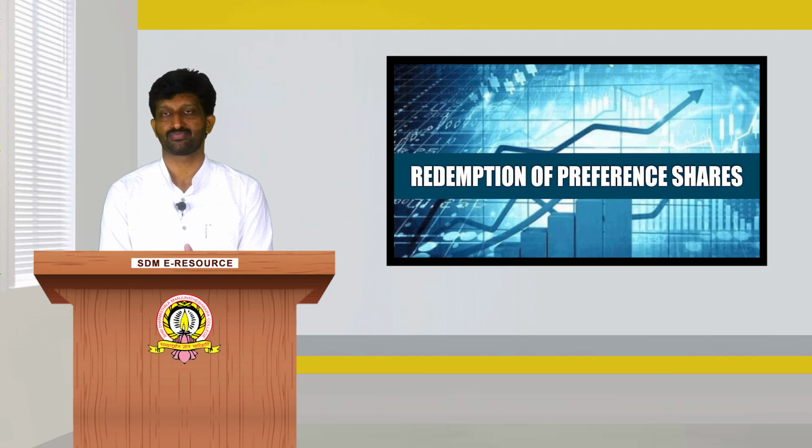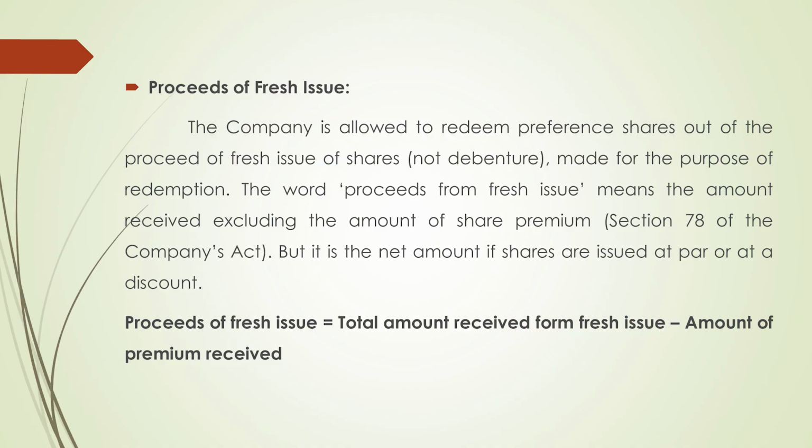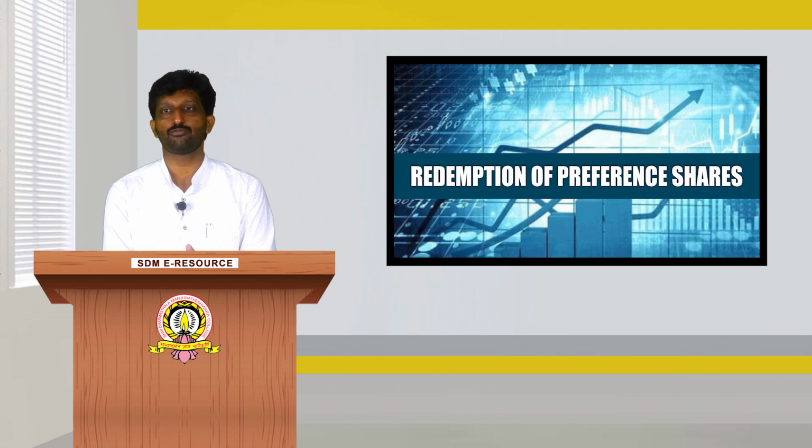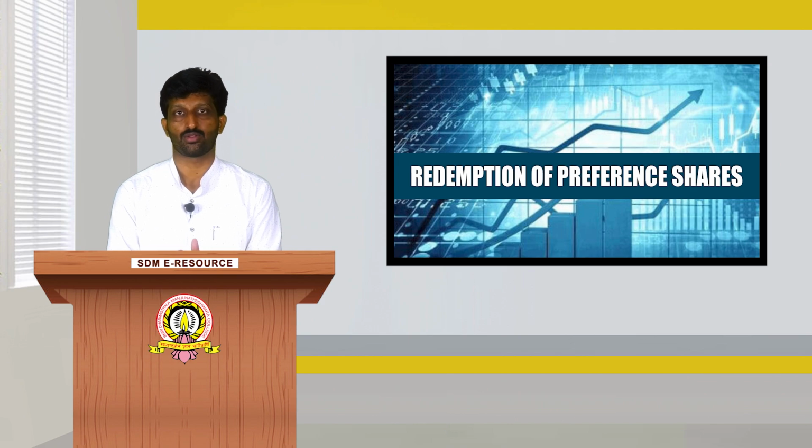Proceeds of fresh issue. The company is allowed to redeem the preference shares out of the proceeds of a fresh issue of shares made for the purpose of the redemption. Here, the term proceeds from fresh issue means the amount received excluding the amount of share premium, but it is the net amount if the shares are issued at par or at a discount. Proceeds of fresh issue is equal to the total amount received from the fresh issue minus the amount of premium received.